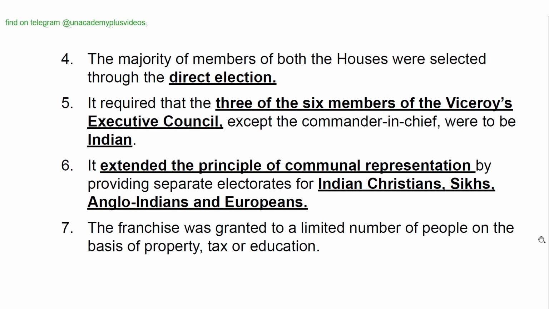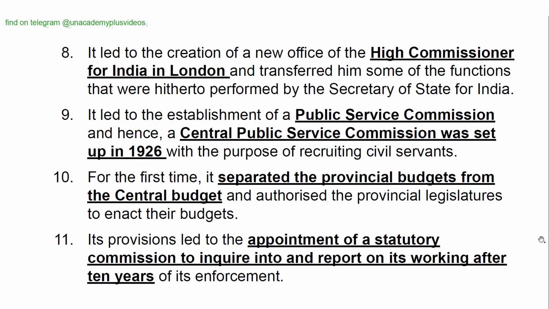It required that three of the six members of the Viceroy's Executive Council, except the Commander in Chief, were to be Indian. It extended the principle of communal representation by providing separate electorates for Indian Christians, Sikhs, Anglo-Indians, and Europeans. The franchise was granted to a limited number of people on the basis of property, tax, or education.